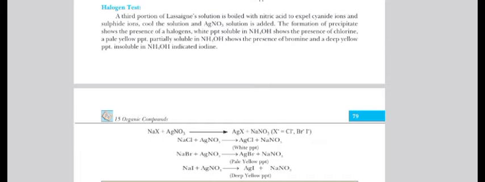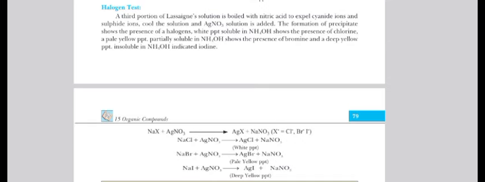Again, when it comes to the halogen test, we take the third portion of it. Simply boil it with nitric acid, and upon boiling, the mixture with the nitric acid will expel the cyanide ions and sulfide ions.